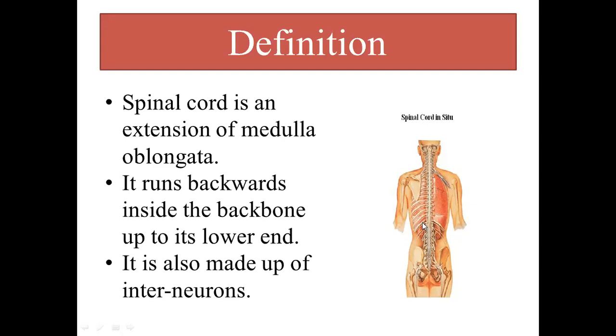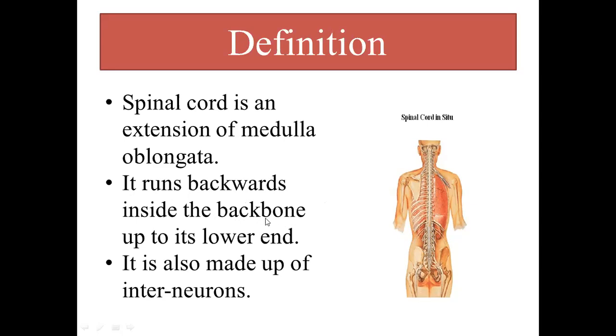Just as cranium or skull was protecting our brain, in the same manner, for the protection of spinal cord, a bony structure is present naturally, and that is known as backbone or vertebral column. Inside this backbone or vertebral column, this structure is present that is known as spinal cord. So again, it runs backwards inside the backbone. You need to clear this concept that spinal cord is the structure which is present inside the backbone, and backbone or vertebral column is the structure which is protecting our spinal cord.